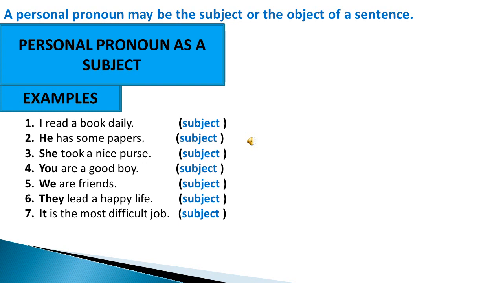He has some papers. So he is a subject. She took a nice papers. So she is the subject. You are a good boy. So you is the subject. We are friends. So we is subject. They lead a happy life. So they is subject. It is the most difficult job. So in this sentence, it is subject. So these all are subjects in these sentences. Now let's go to another slide.